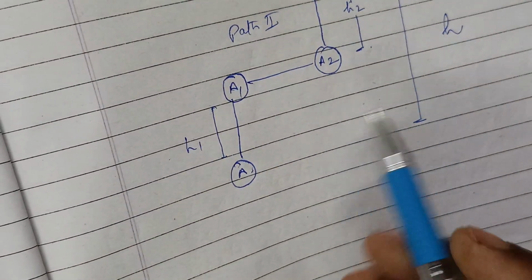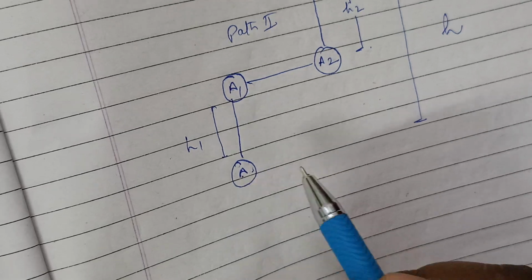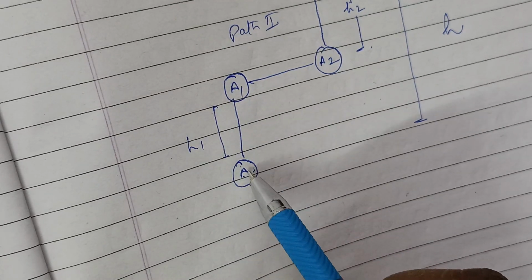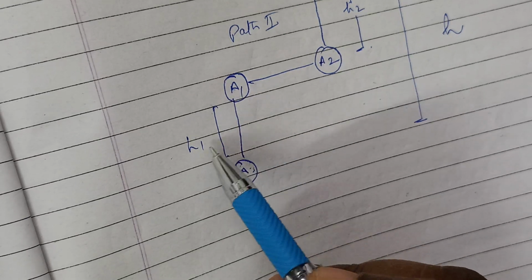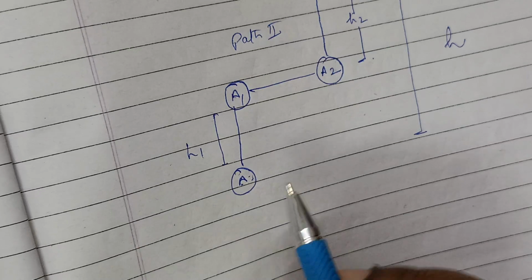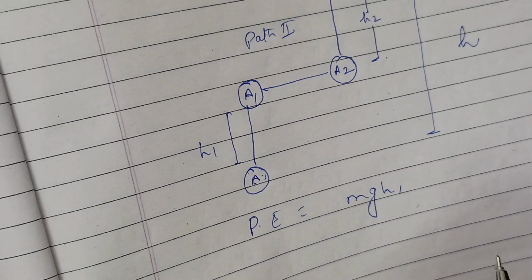Now what happens when the ball is raised from position A1 to A2? When it is taken from A to A1, what is the height? What will be the potential energy over here? It will be mgh1.